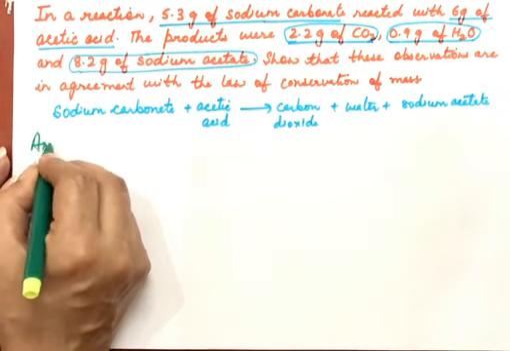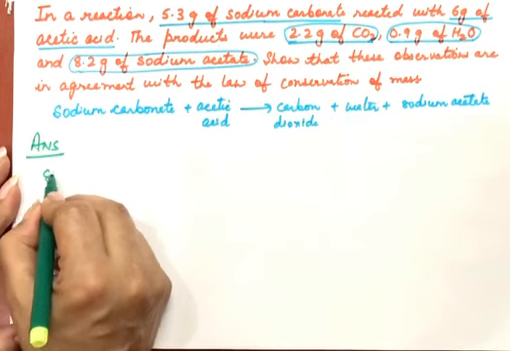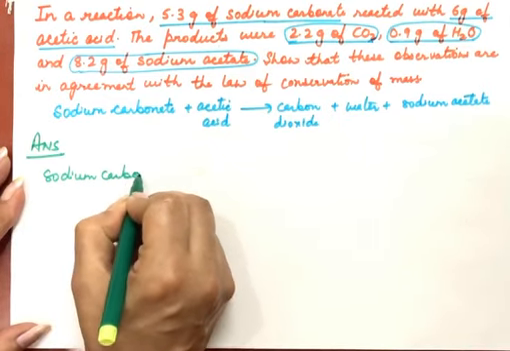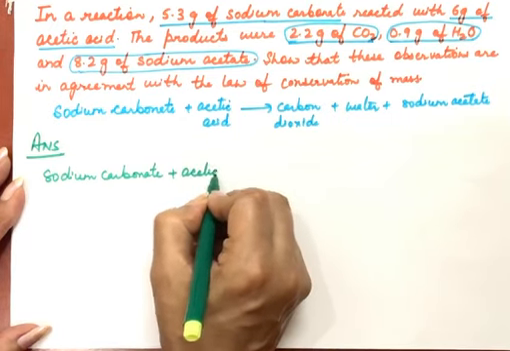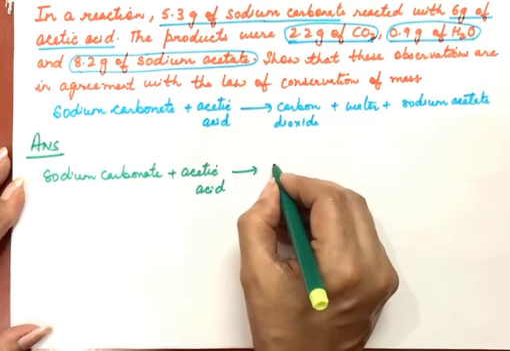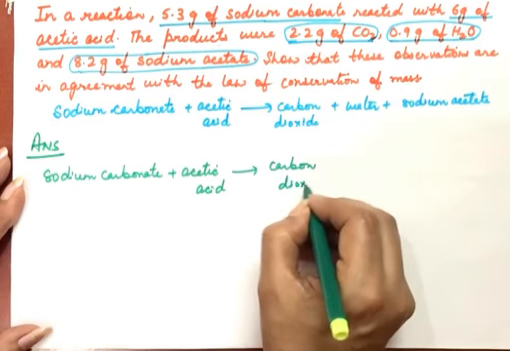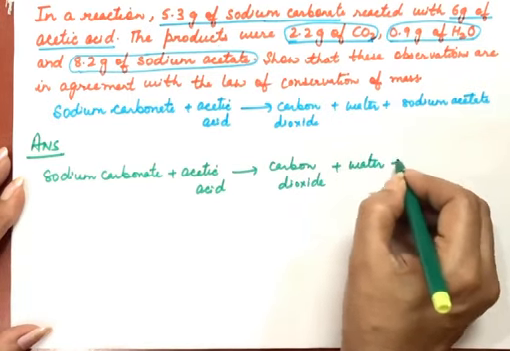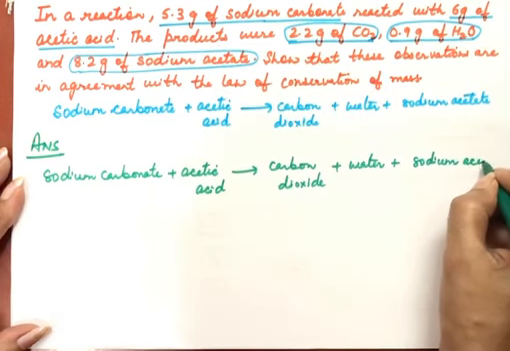So answer is, we take the chemical reaction first of all. In chemical reaction, sodium carbonate, again I have to copy this chemical equation because first thing is we have to write this chemical reaction when we are solving these kind of numericals. Carbon dioxide, water, and sodium acetate. What is law of conservation of mass?